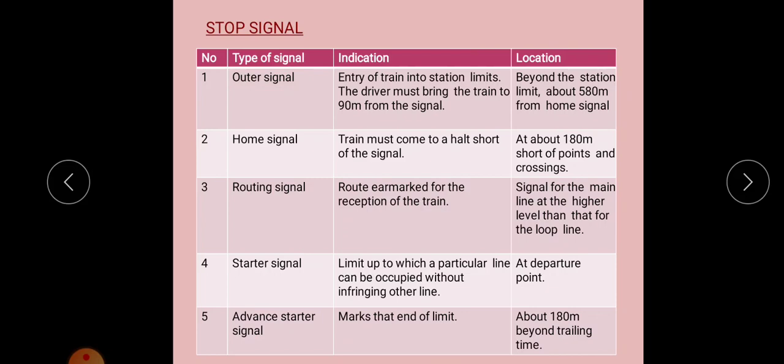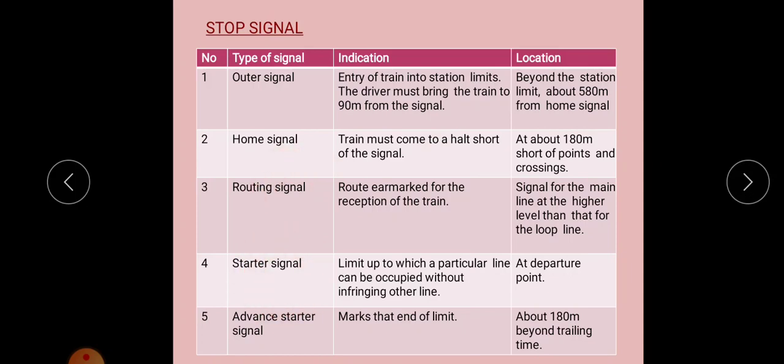And the home signal indicates the train must come to a halt short of the signal, that is, the train has to be stopped. I will show the figure and then you will be clear. I am just explaining this table. The location of the home signal is about 180 meters short of points and crossings. Then there is the routing signal, which indicates the route earmarked for the reception of the train. Its location is for the main line at a higher level than that of the loop line.